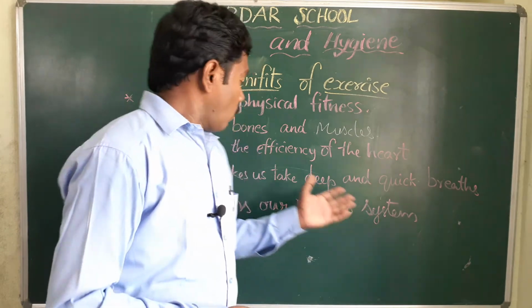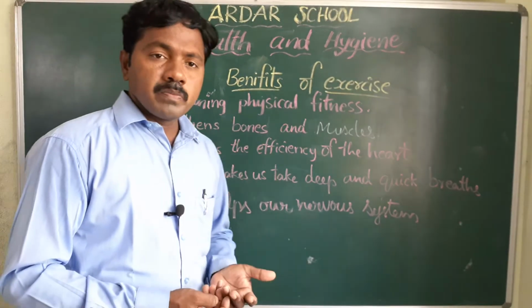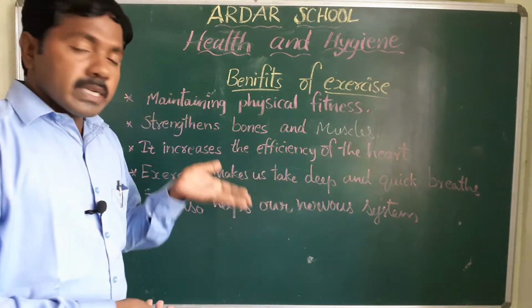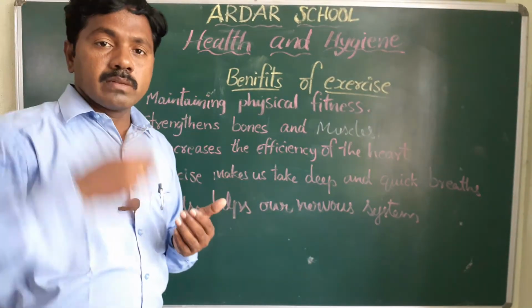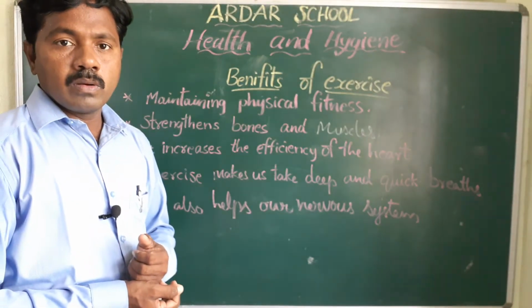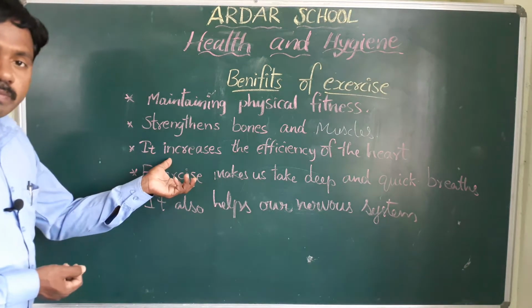When we are taking the deep breath, we are taking more oxygen. When we take the oxygen, it can reach the brain, so the brain works properly. So this is also very important.